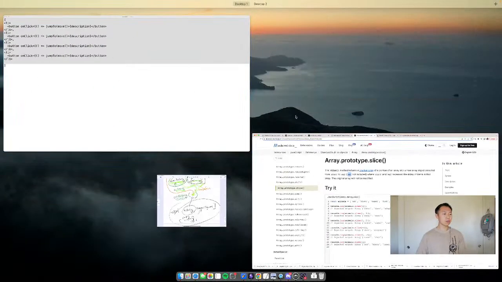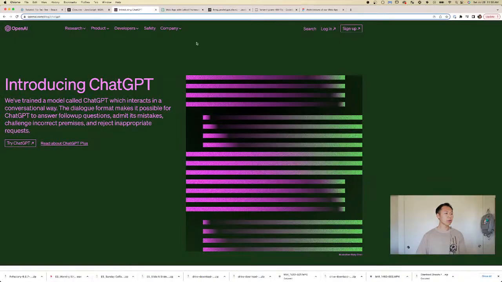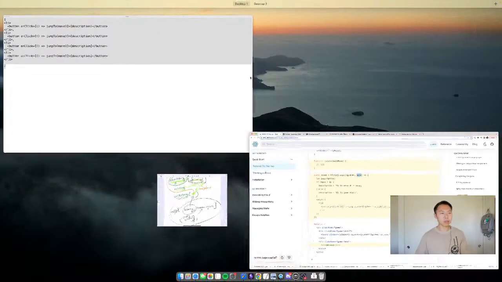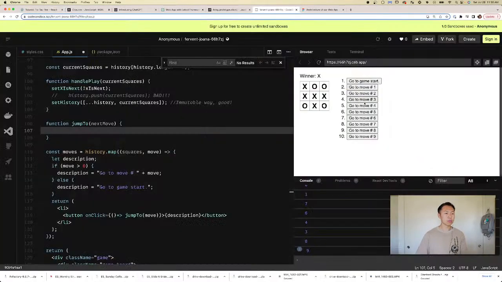All right, so when we do the history, when we go to the move, what do we want? Let's see the behavior. When we go to game start, it's index 0. When we go to move 1, it's index 1. So we need to add 1.